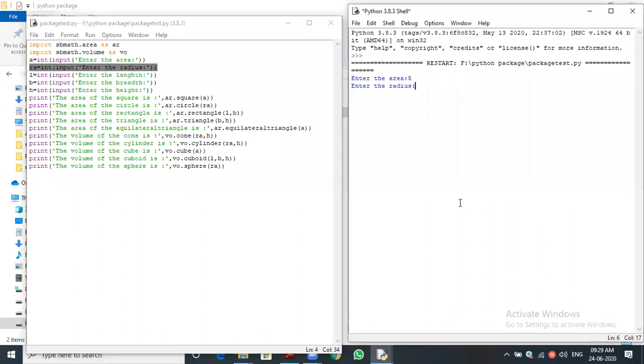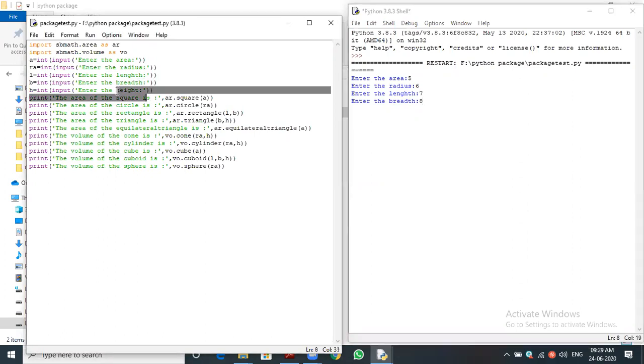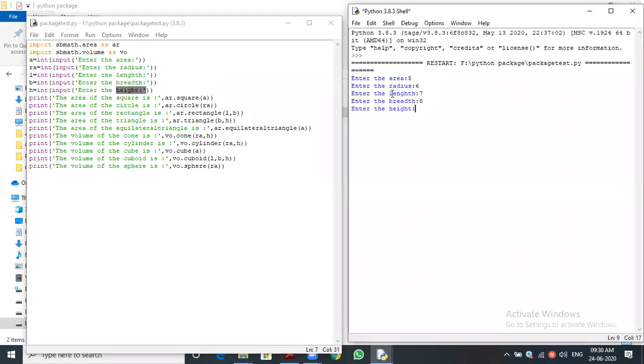Okay, so I'm entering 6 for radius. Next, enter the length, the third line. I'm giving length as 7. Enter the breadth, I'm giving 8, and for height I'm giving 9. Then I press enter.